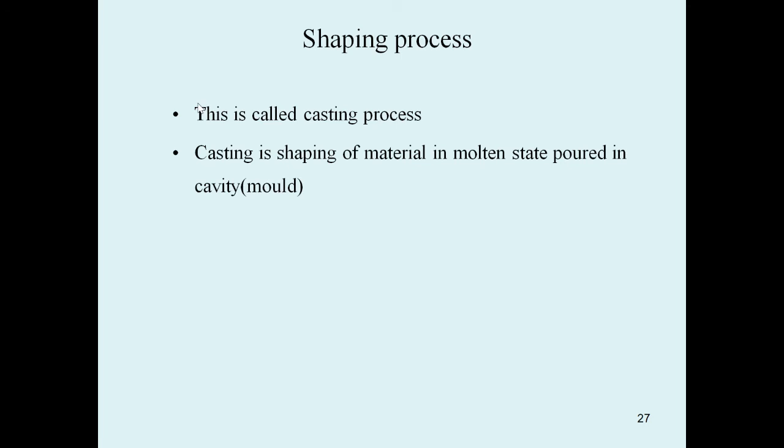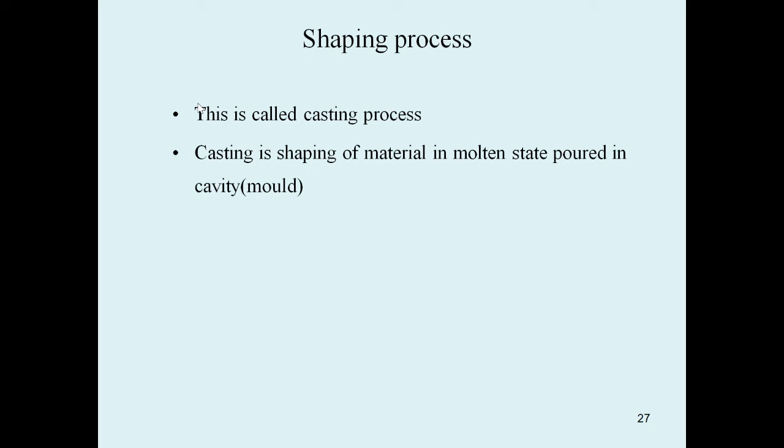The first one is shaping processes. Here is a brief discussion about shaping processes. What is a shaping process? Shaping process is nothing but a casting process. Casting is shaping of metal in the molten state, poured into a mold cavity.